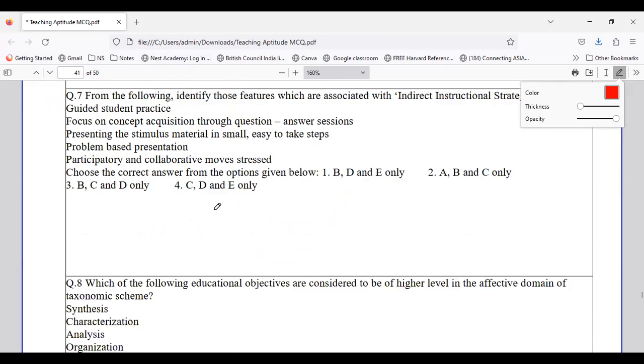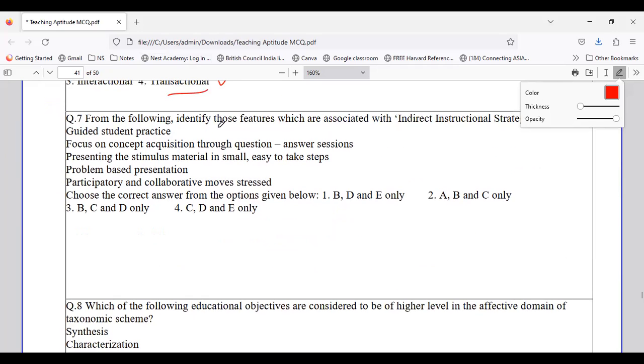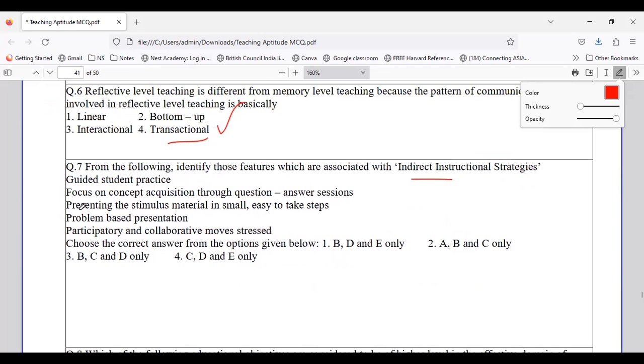So question number 7 is, from the following, identify those features which are associated with indirect instructional strategies. That is, here we have to identify the features which are associated with indirect instructional strategies.